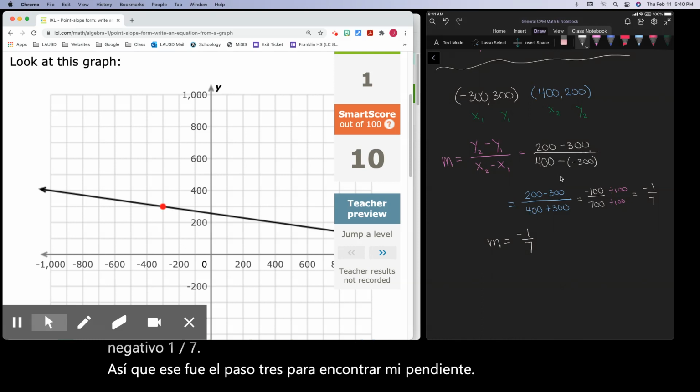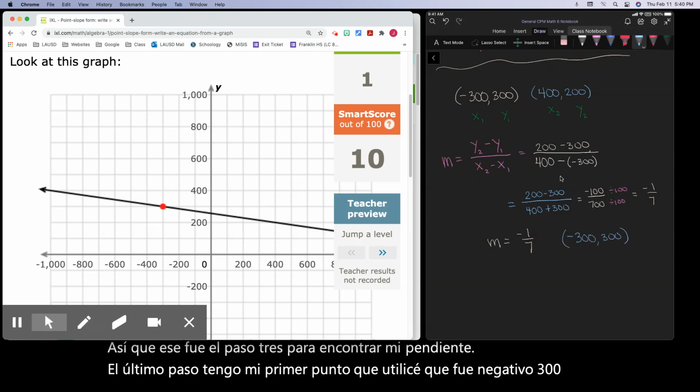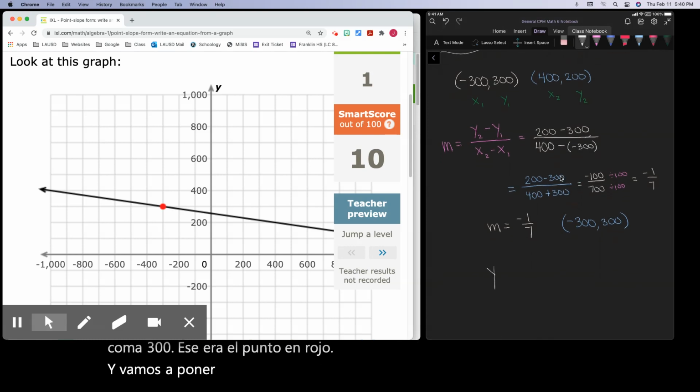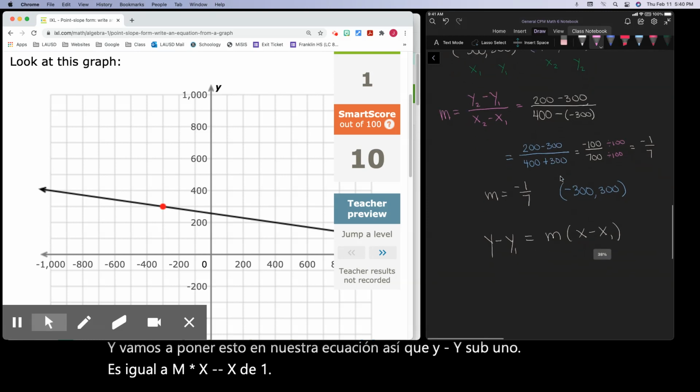The final step, I have my first point I used. That was negative 300 comma 300. That was the point in red. And we're going to put this into our equation. So y minus y sub 1 equals m times x minus x sub 1. Go ahead and substitute in all your values.